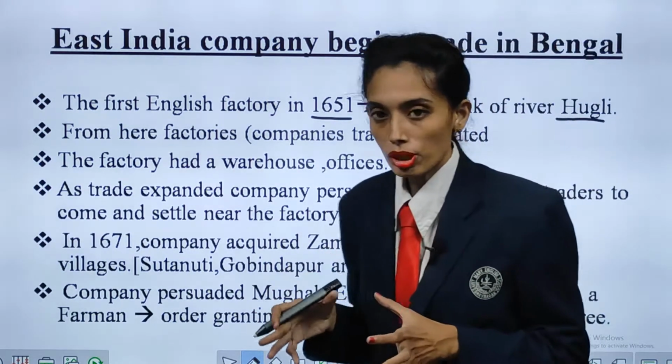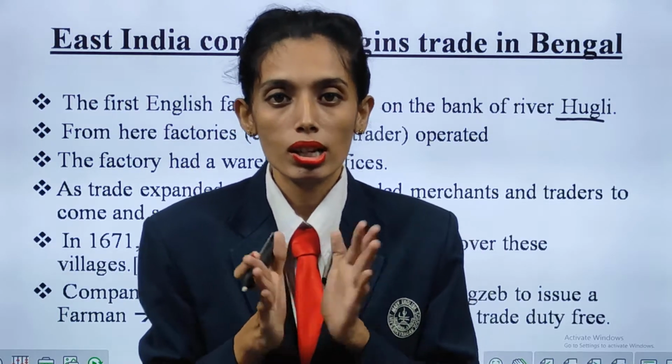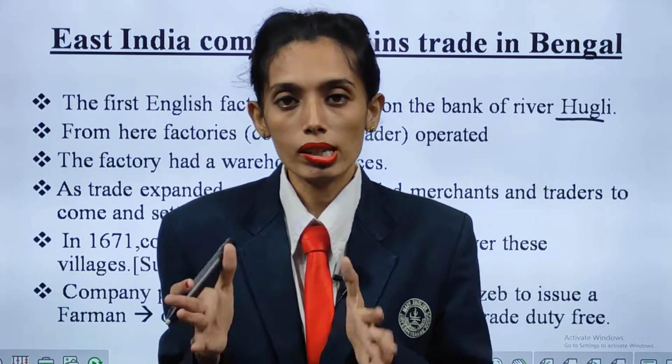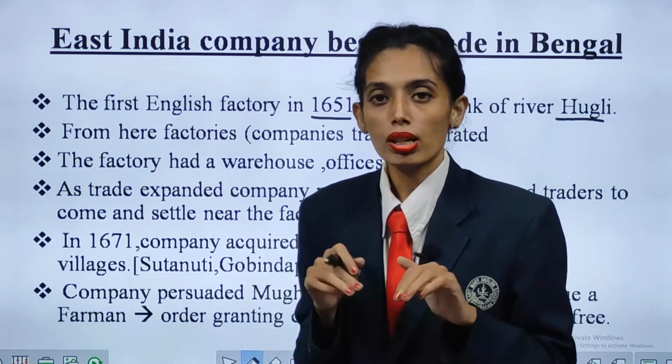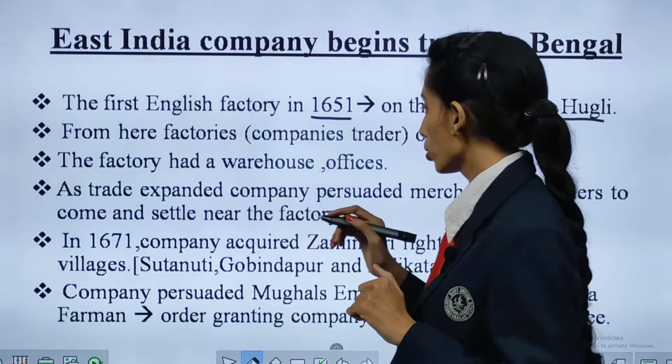The company had to start with the business. They had to build warehouses so that they could bring the products in and store them. Offices also had to be built, so the people could do accounting work, calculations and everything.